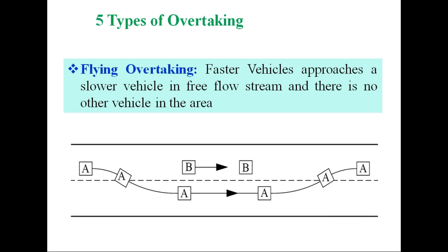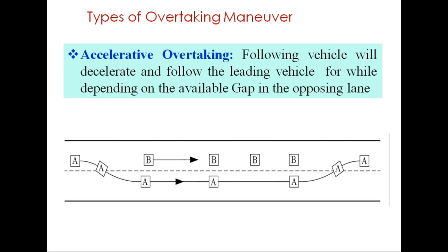The second type of overtaking is the accelerative overtaking. This is the most common type of overtaking, where vehicle A will meet a slow vehicle B. It will follow this vehicle for a while until it gets a good gap between its own position and the vehicle from the opposite direction. Then it accelerates, moves to the right lane, completes the overtaking, and before the opposing vehicle comes to this position, it moves back to the original lane. That is accelerative overtaking, the most common type of overtaking observed in the field.